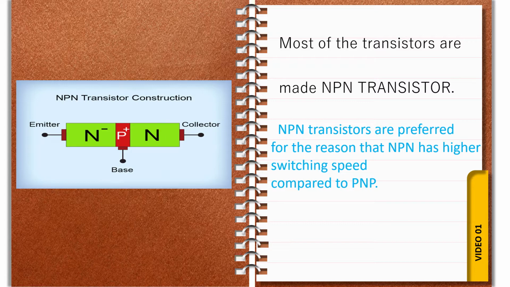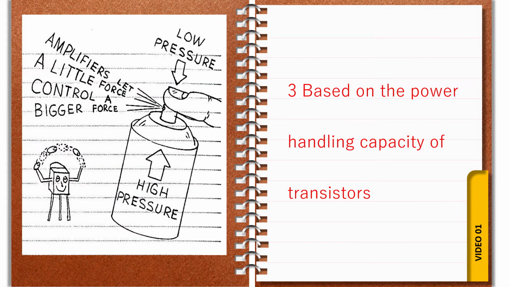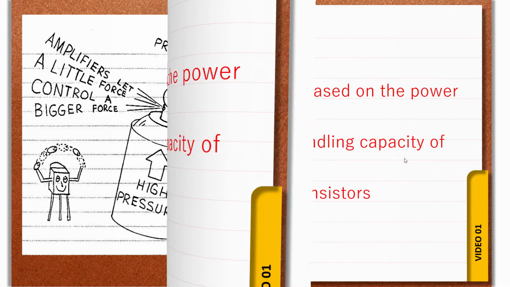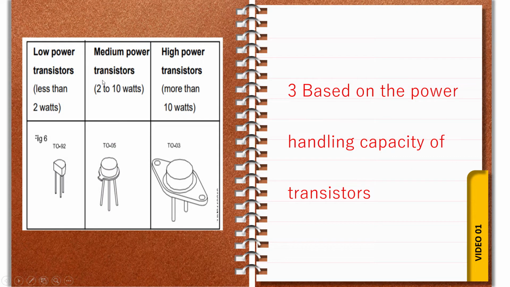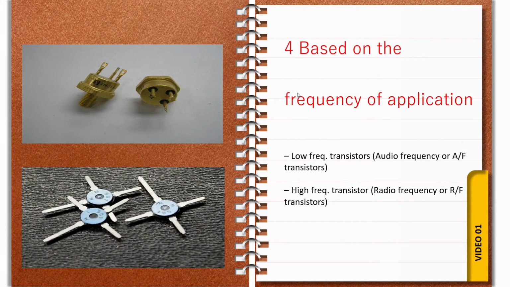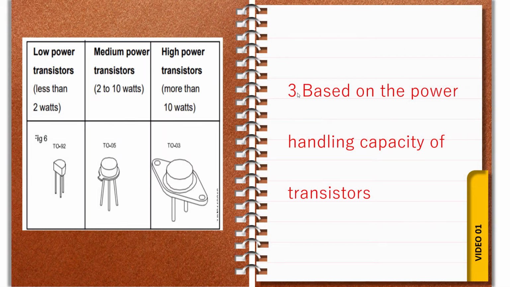Next, based on the power handling capacity of the transistor, we are dividing the transistor. First one is low power transistor: up to 2 watt, we say low power transistor. 2 watt to 10 watt, we say medium power transistor.